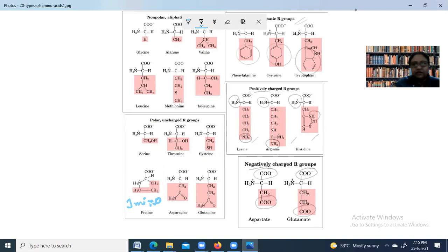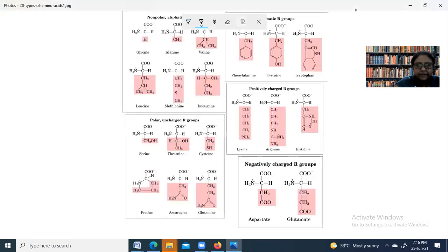The 20 amino acids can be classified as non-polar aliphatic, aromatic amino acids, and then polar uncharged amino acids and polar charged amino acids, which can be classified as positively charged amino acids and negatively charged amino acids. Is this part clear to everyone?